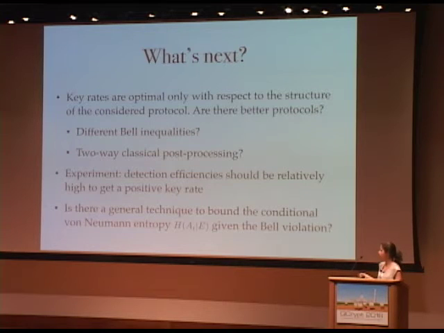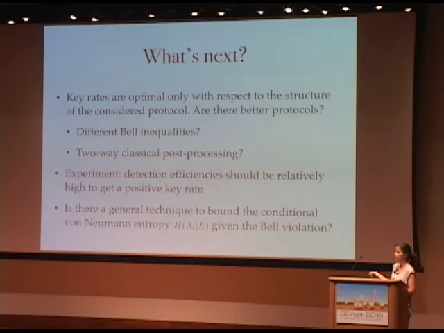And a final open question, which I find interesting, is the following. Back to the theory side, so I told you that the relevant one-game quantity is the von Neumann entropy, this quantity here, for a specific Bell violation. So my question is whether there is a general technique to get a bound on the von Neumann entropy. For the min entropy, this is indeed possible using the SDP hierarchies, okay? But for the von Neumann entropy, I don't think there is such a general technique.